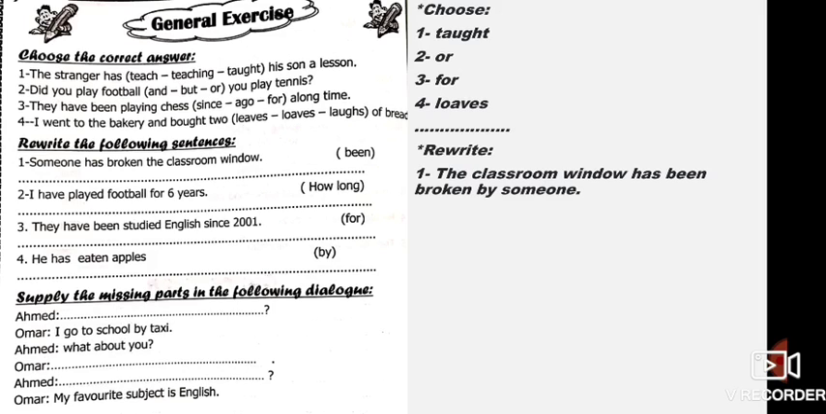Number 2, I have played football for 6 years. How long? We knew that how long asks about the period of time. We will remove for 6 years and we will write how long have you played football. Here, alhamdulillah, we have a helping verb have. So we are going to make a cross with the subject. I have will be have you, and we will continue the sentence. How long have you played football?